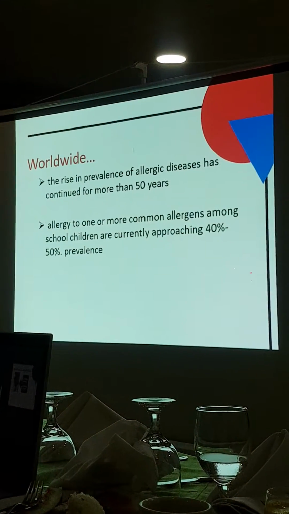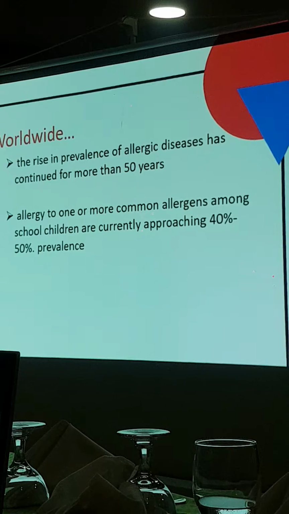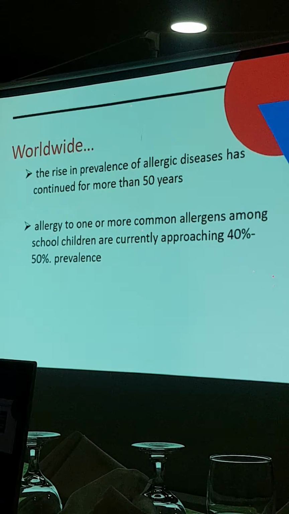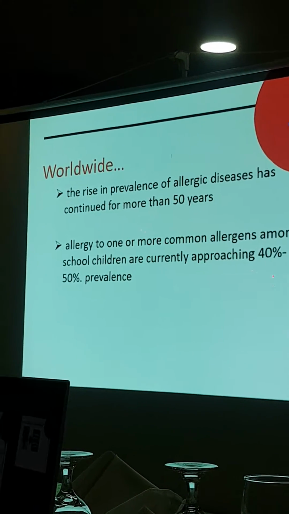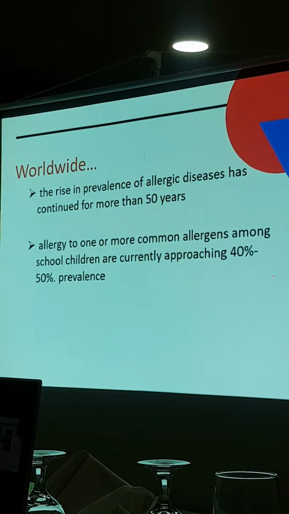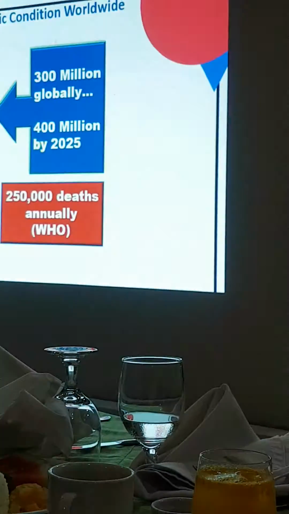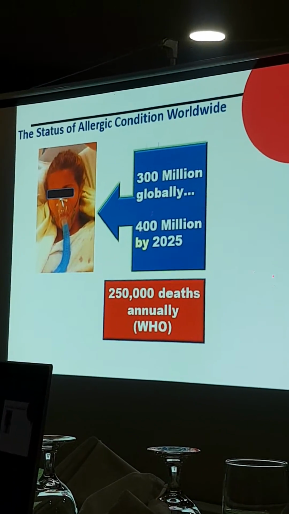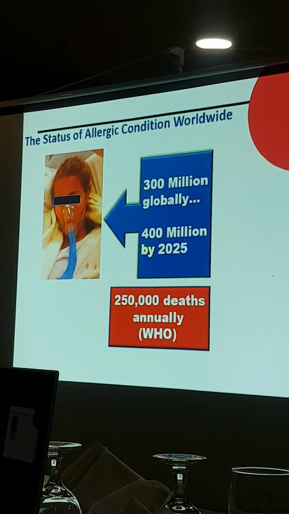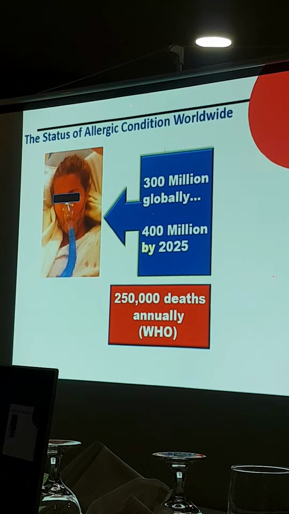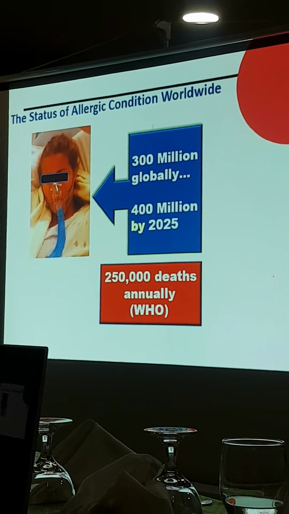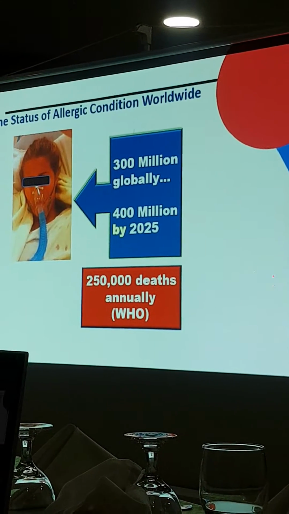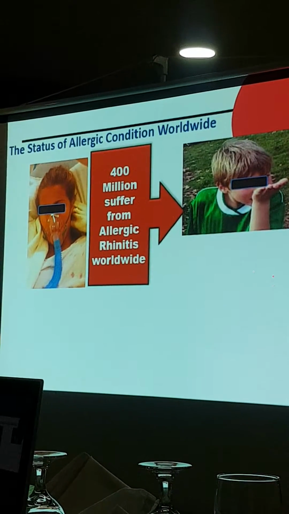So worldwide, there is a rising prevalence in the number of allergic diseases that we see. Allergy to one or more of the common allergens among children is currently approaching 40 to 50% prevalence. It has 300 million globally. The prevalence of allergic diseases is perceived to reach around 400 million in 20 to 25 years. Annually, there's an average of 250,000 deaths. And so these are just the common allergies. 400 million suffer from allergic rhinitis.